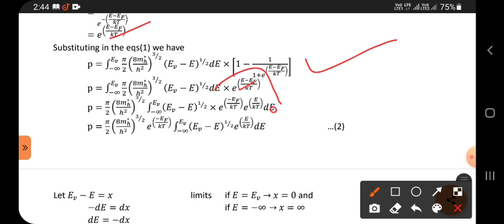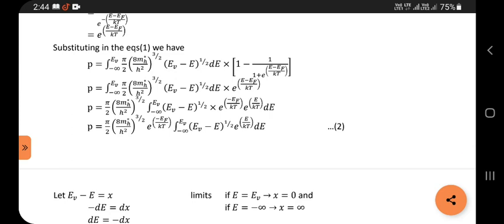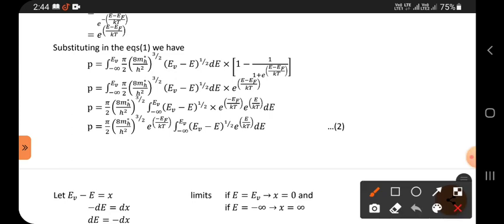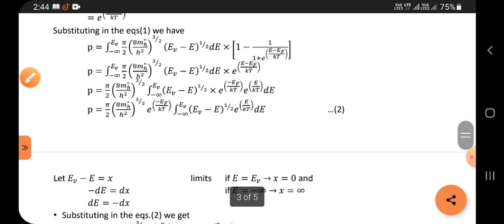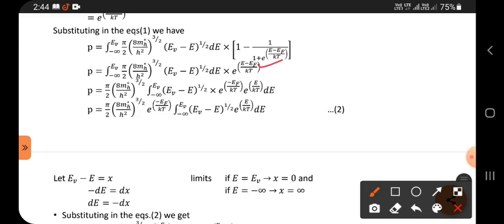It is written outside and inside and separated here also: e power of E minus EF, where EF is minus and E is plus, separated like this. The integration is with respect to E only, but EF is a constant, so bring it outside. All the constant quantities are brought outside like this.